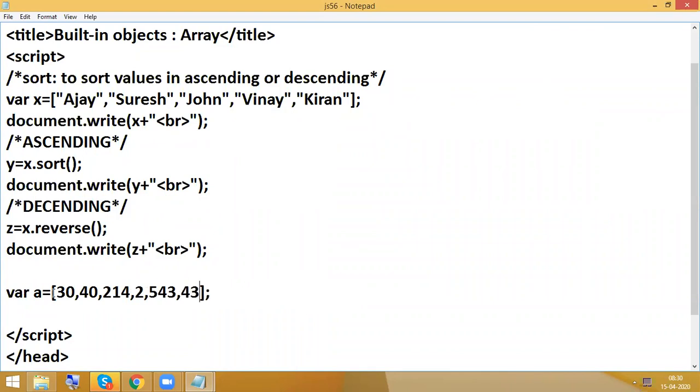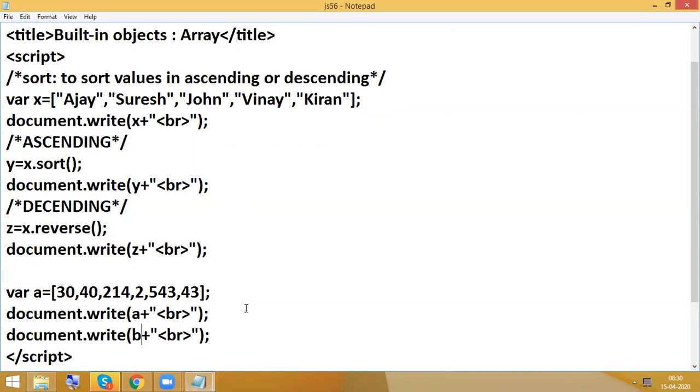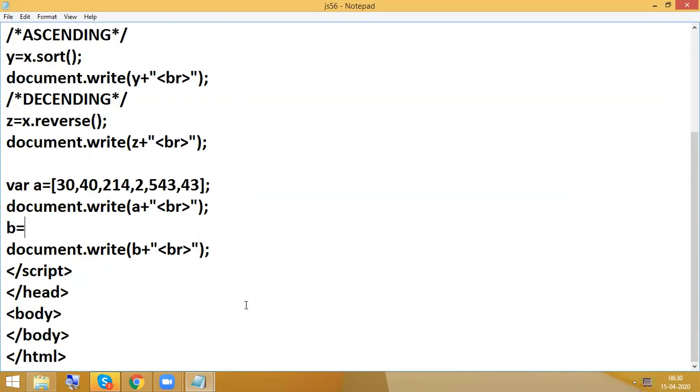Try to apply ascending and descending here. So b equal to a dot sort.